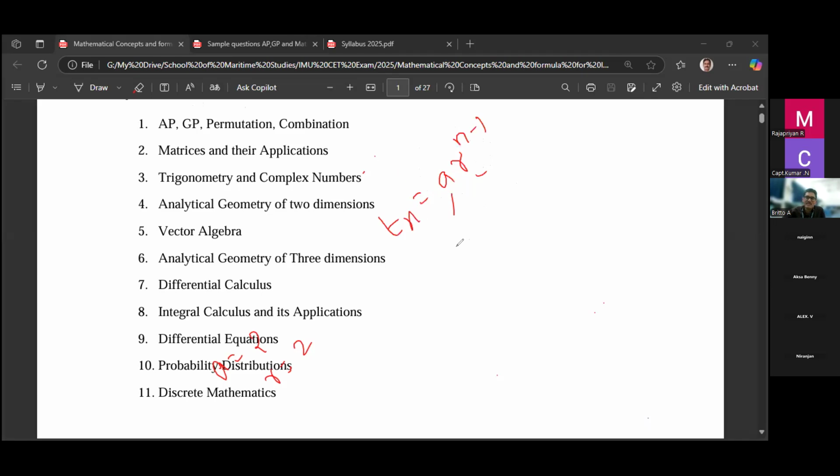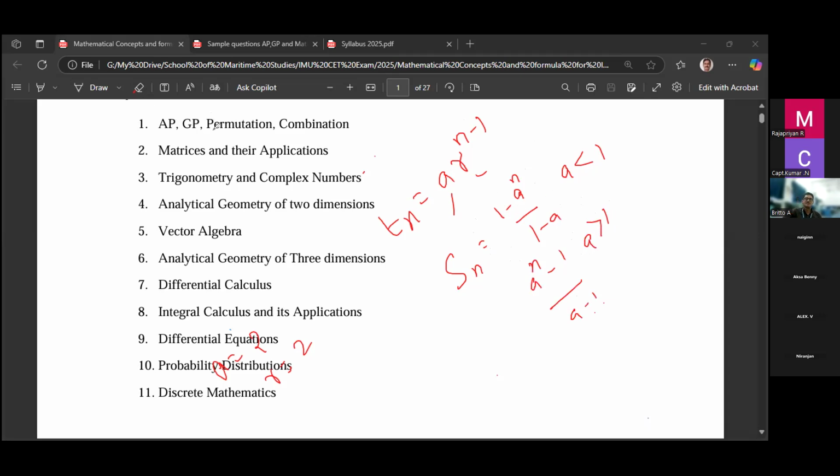Like that, in GP also we have a sum of n terms formula. But questions rarely come on finding the sum of n terms; questions come based on finding the nth term. Still, remember the sum of n terms also, as sometimes they may ask. So Sn is equal to A into (1 minus R power n) divided by (1 minus R) if R is less than 1. And Sn is equal to A into (R power n minus 1) divided by (R minus 1) if R is greater than 1.